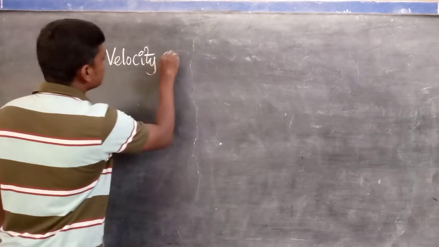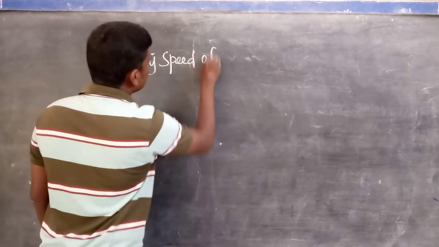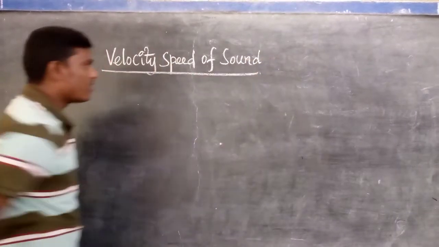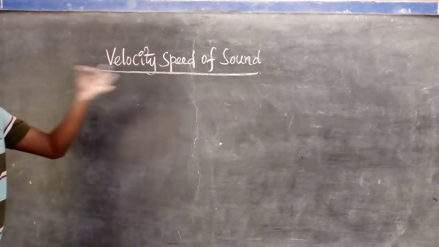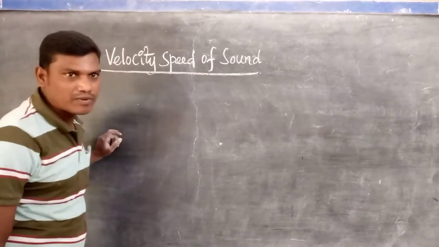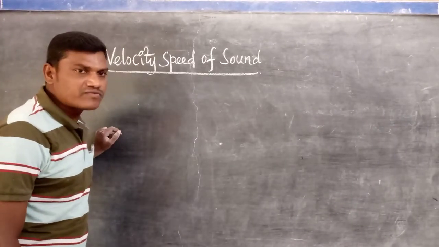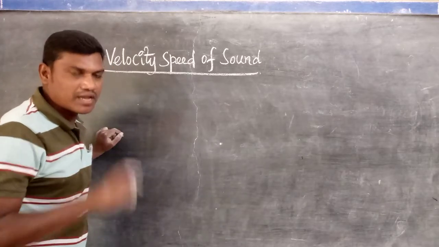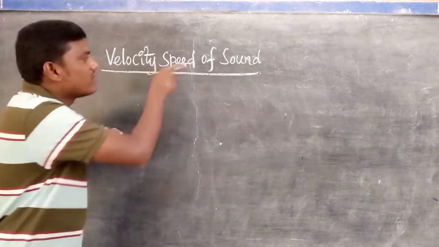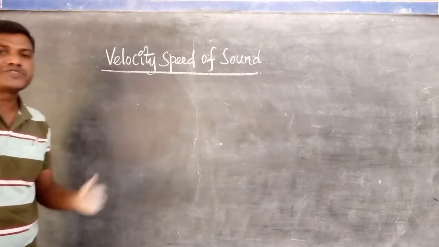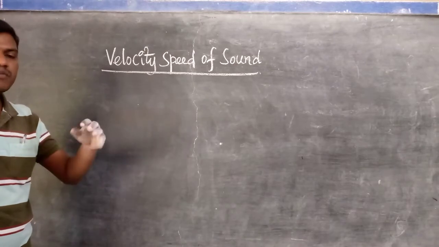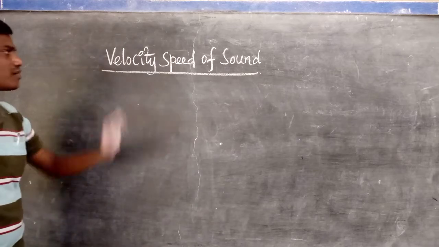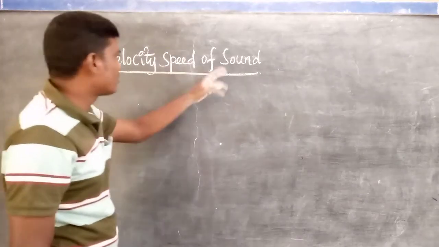Velocity or speed of sound. It is also one of the terms involved in the sound concept. Some of the important terms involved in sound are frequency, amplitude, time period, wavelength and velocity of the sound. In our previous video, I explained the four: frequency, time period, amplitude and wavelength. Now we continue with velocity or speed of sound.